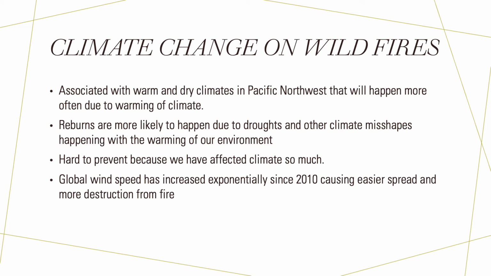And then, according to the New England Journal of Medicine, John Abrams, the global surface wind speed has increased substantially since 2010 after 3 decades of decrease, which is a main focus because we see an increase of wind speed in major weather events due to climate change. The wind speed creates a more dangerous environment for these fires to spread because it could spread easier from tree to tree. So all these major climate events are having a major effect on the wildfires we see today.